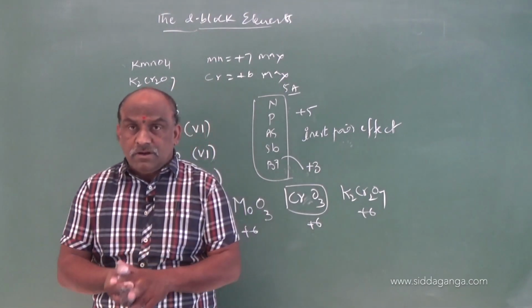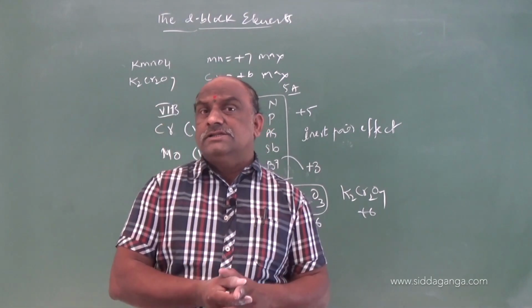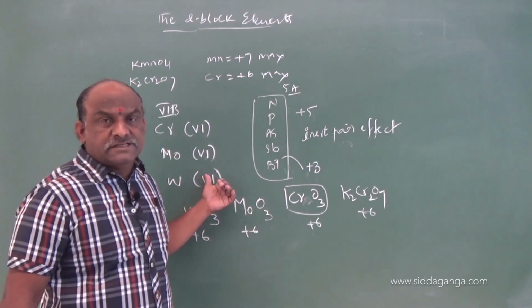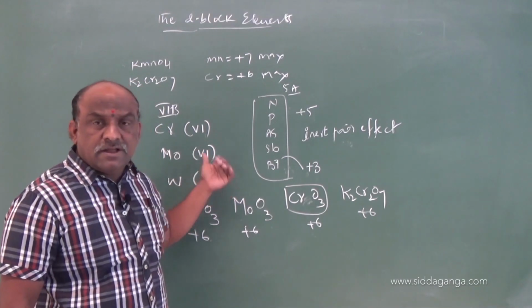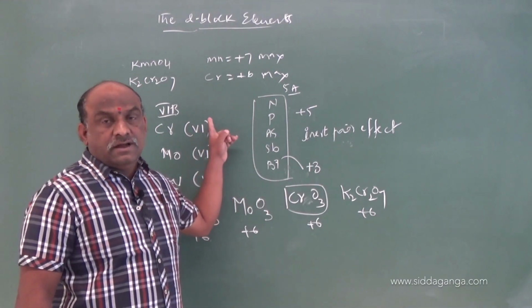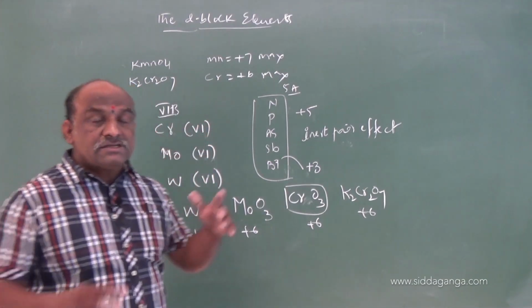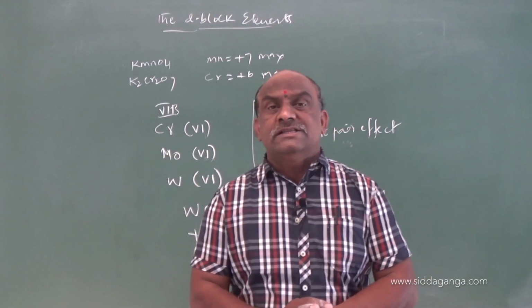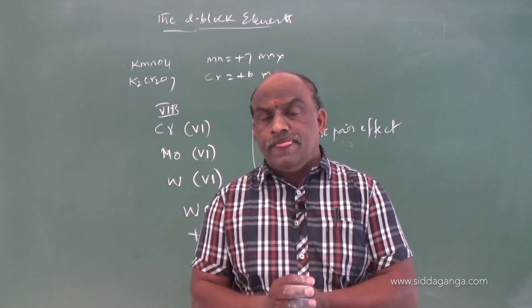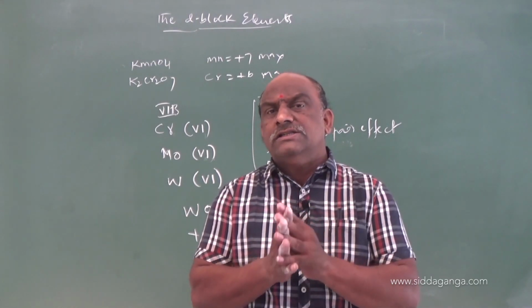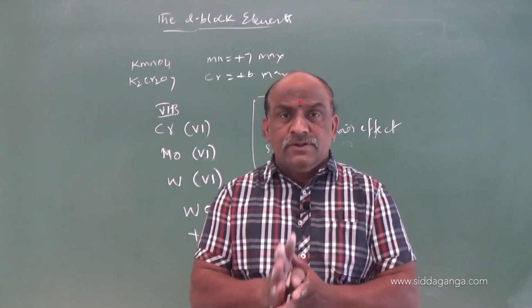Clear it is. In the P block, heavier elements are not stabilized by the group number oxidation state, but in the D block it is reverse. Heavier elements are stabilized by the group number oxidation state, and starting elements are not. Due to that reason, chromium +6 in potassium dichromate in acidic medium acts as a strong oxidizing agent.